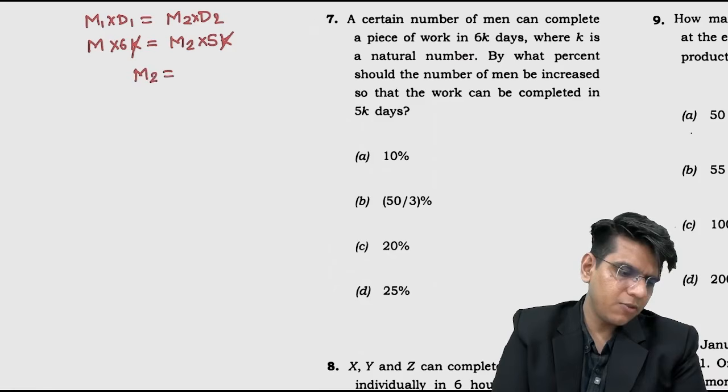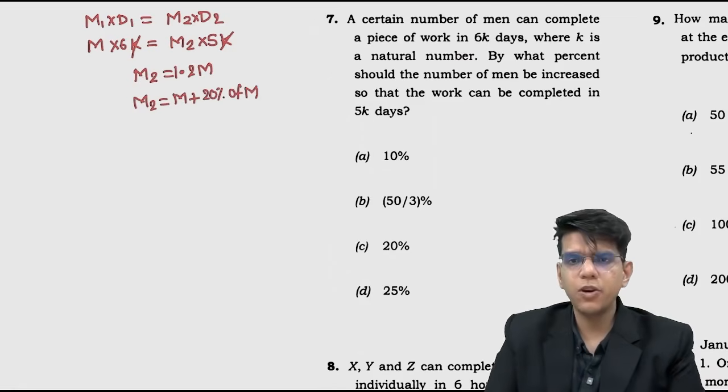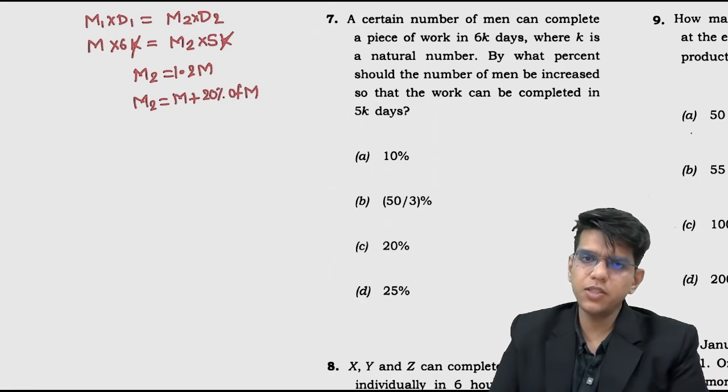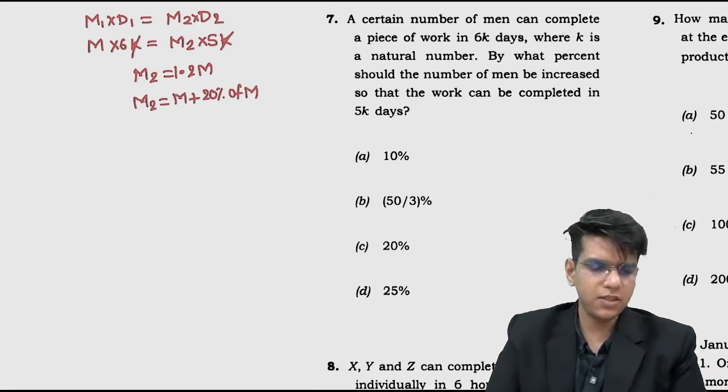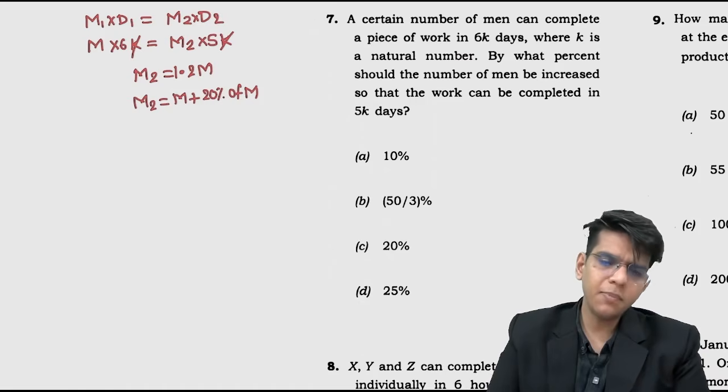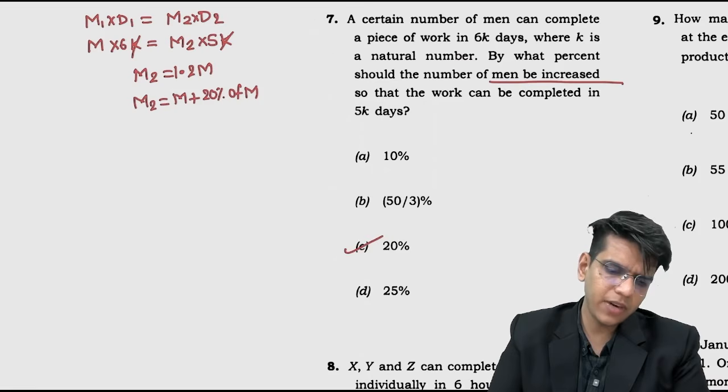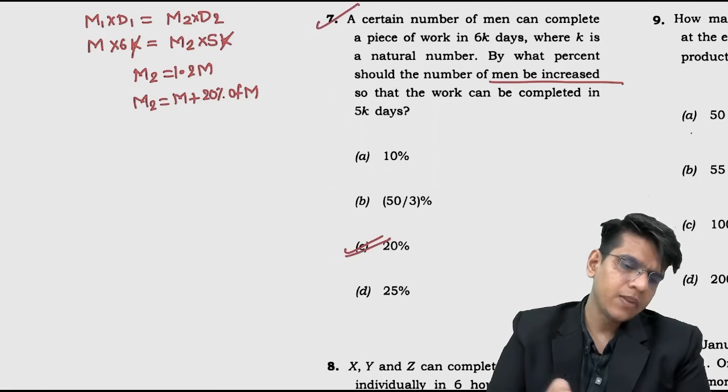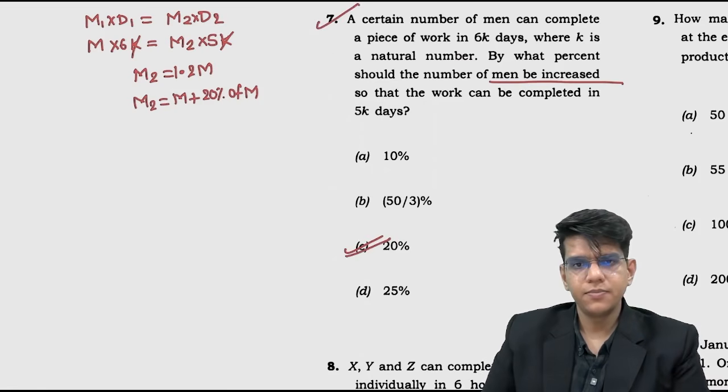M2 is nothing but 1.2 m, right? M2 is nothing but m plus 20% of m. What is this? 1.2 is nothing but 1 plus 0.2, and 0.2 is nothing but 20%. So M2 is nothing but m plus 20% of m. So how many men should be increased by how many percent? If you increase the men by 20%, you will get the job done in 5k days.